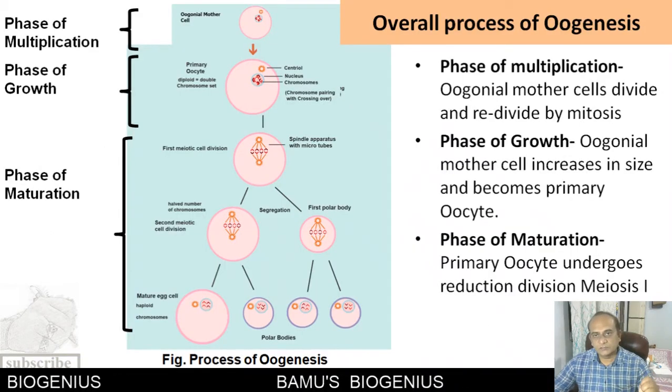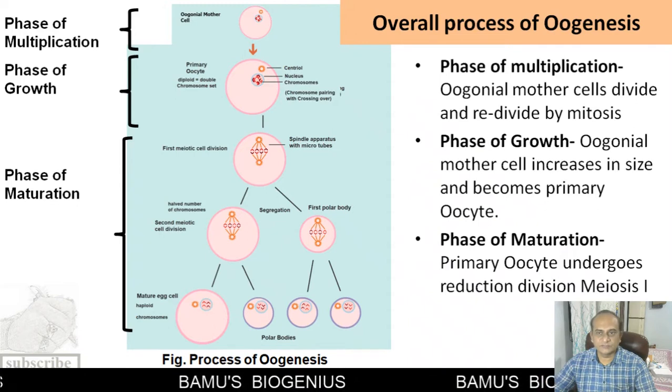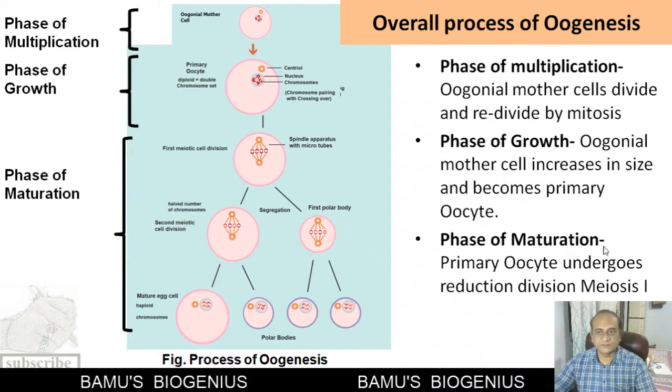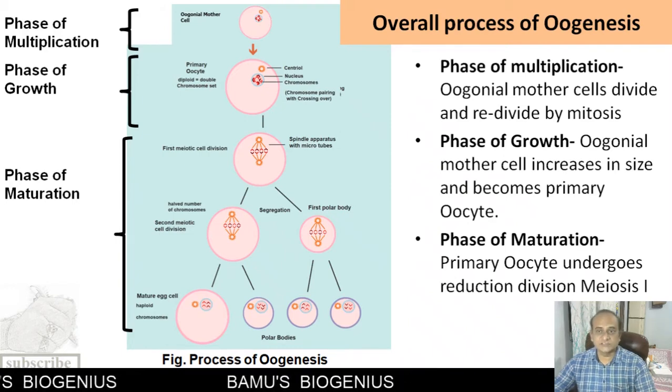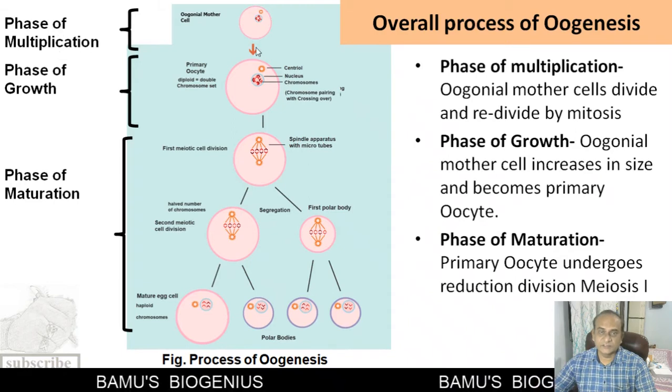Now we will discuss the overall process of oogenesis. Although oogenesis is a continuous process, for our convenience we have divided it into three phases: the phase of multiplication, the phase of growth, and the phase of maturation. Another peculiar feature of oogenesis is that it is protracted, and at some point in time it stops. So, we will start with the phase of multiplication.